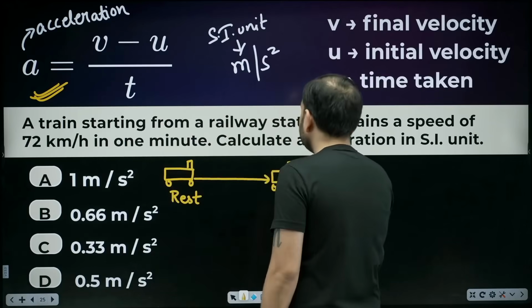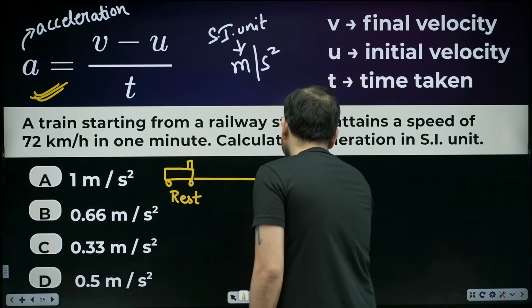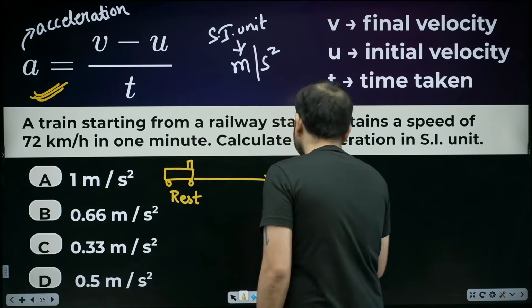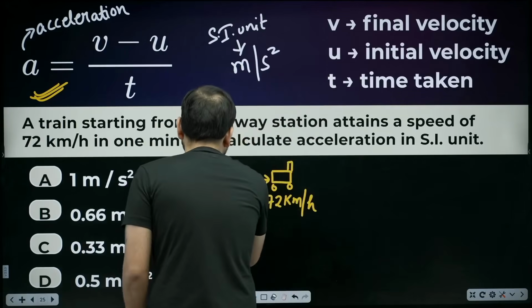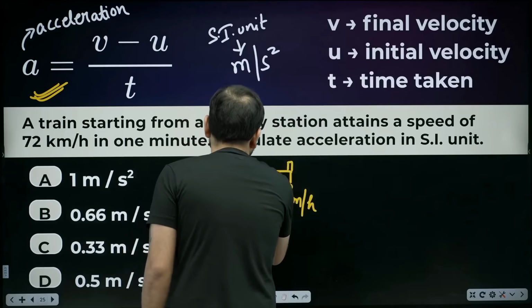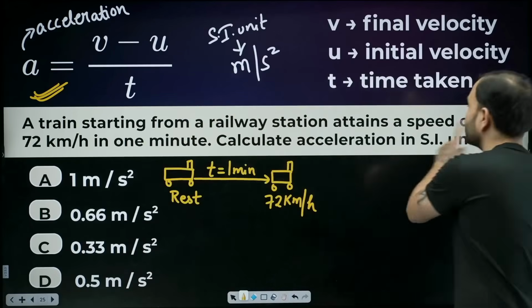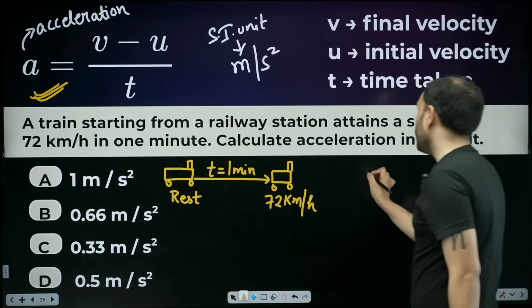How much speed did it attain, beta? 72 km per hour. In how much time? 1 minute. So how much time did it take? 1 minute. Now what is asked from us? Calculate acceleration in SI unit. Let's apply the formula of acceleration.